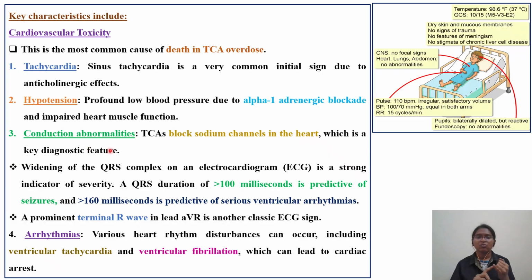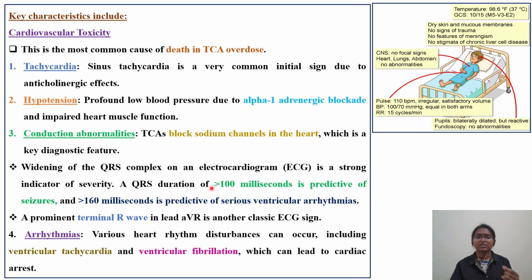Coming to the third one, cardiac abnormalities. At the membrane level, these TCAs are blocking the sodium channel in the heart, which is the key diagnostic feature. Because of this, contractility of the heart will be impaired. Widening of the QRS complex on an ECG is a strong indicator of severity.